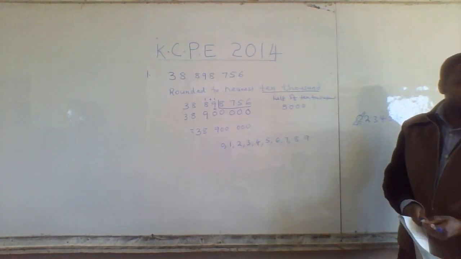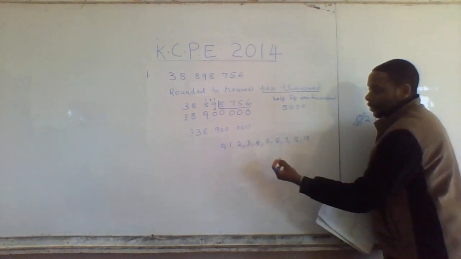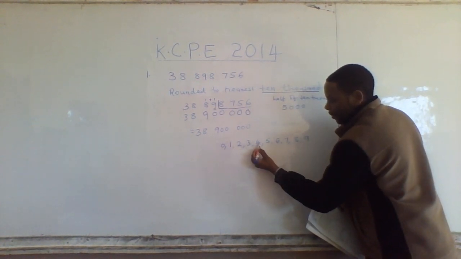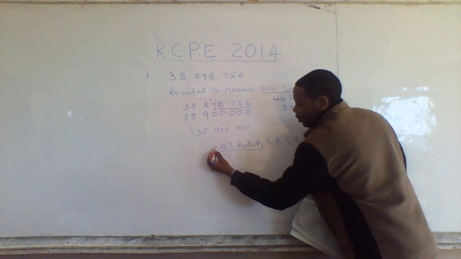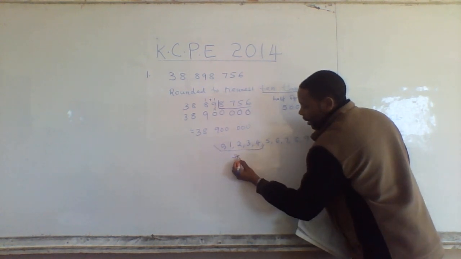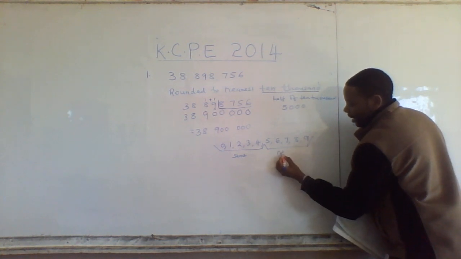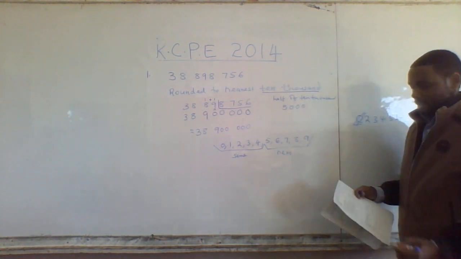So what is half of 10? 5. So the first 5 digits, 1, 2, 3, 4, 5, I put together and I write "same". Then the other digits I put together and I write "next". Are we together? Yes.